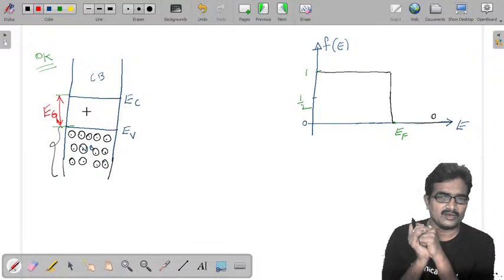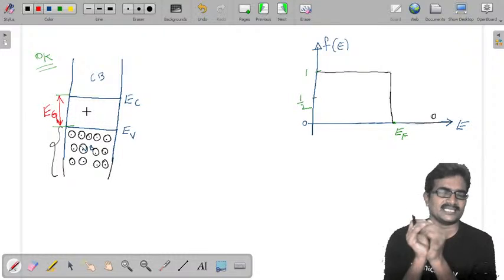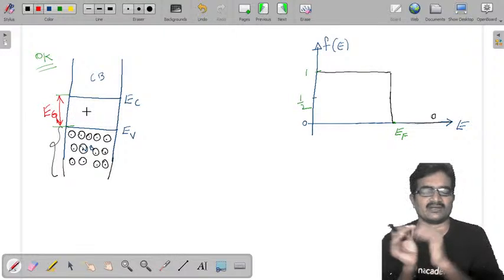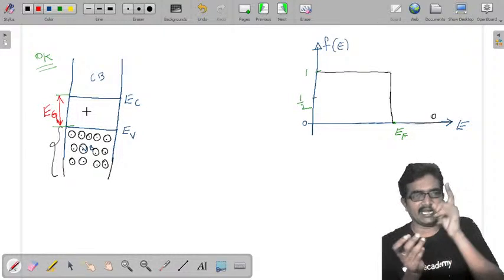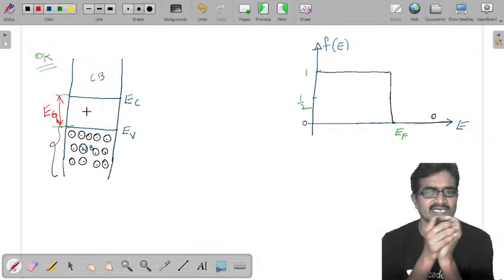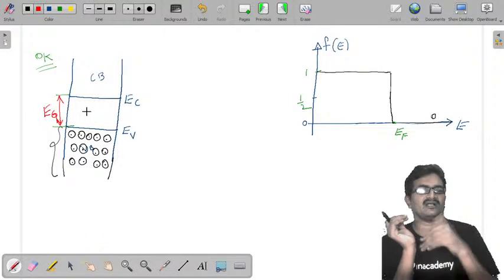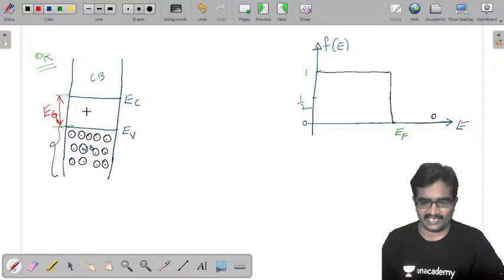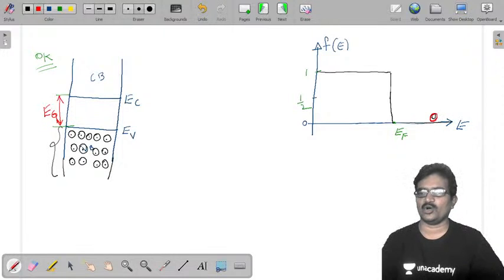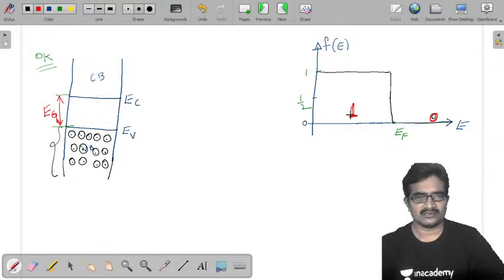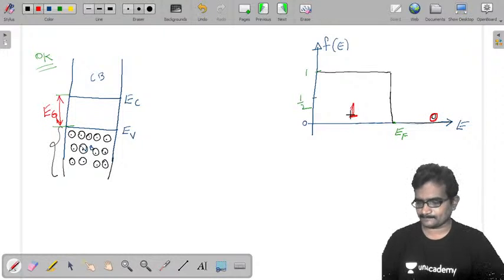So at 0 Kelvin, all energy levels less than EF, less than the Fermi energy level, are completely filled. And at 0 Kelvin, we mentioned the valency band is completely filled and the conduction band is completely vacant. This is the meaning of this. Completely vacant in this sense means its probability is 0. Here its probability is 1. Is it clear?